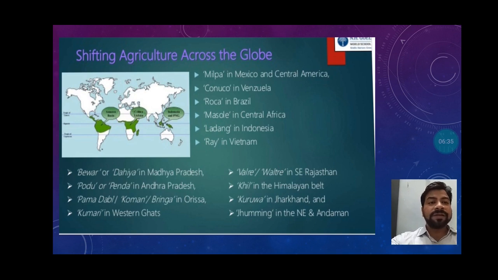So these are the different names. These are very important, students. You will have to learn each and every name of the jhum cultivation, which are practiced in different regions.